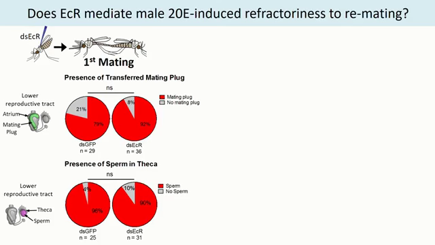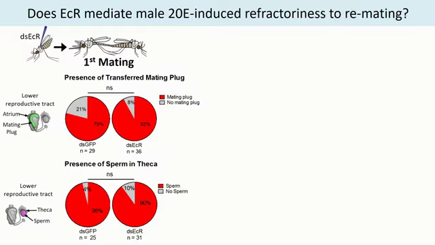And so to first address this initial question of whether ECR is the critical receptor for 20E produced after a blood meal, transferred during mating, I again did knockdowns of the ECR receptor in 1-day-old adult female mosquitoes, and then mated them with wild-type males.